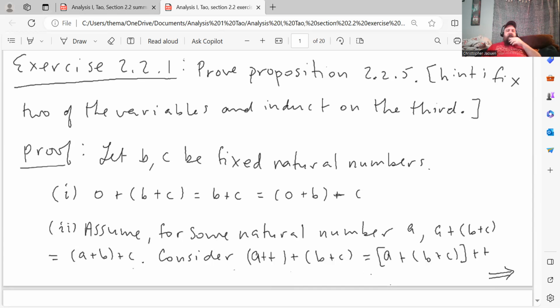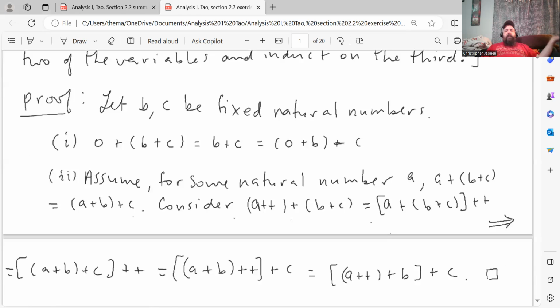Going on to the inductive step, assume for some natural number A that A + (B + C) is equal to (A + B) + C. Consider the successor of A + (B + C). That's equal to, in brackets, A plus, in parentheses, (B + C), the successor of that.